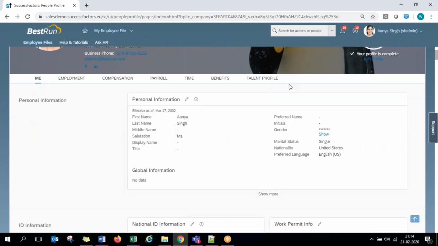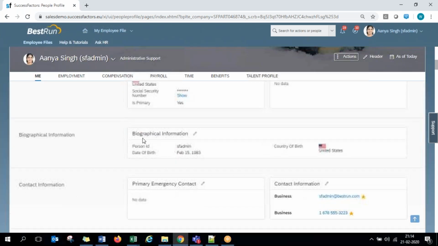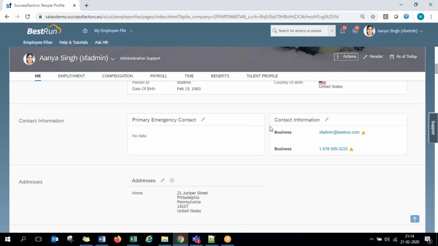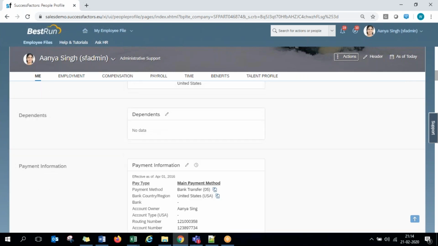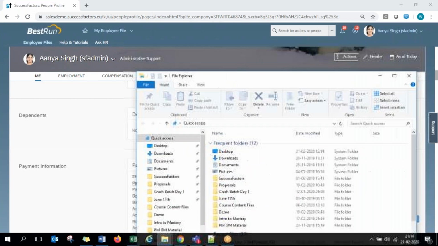So like this, we can have multiple blocks of information, guys. Personal information, national IDs, biographical, emergency contacts, primary emergency contacts, address, dependents, various blocks. Okay, so all these are actually referred to as portlets, guys. Portlets. Let me just show you.